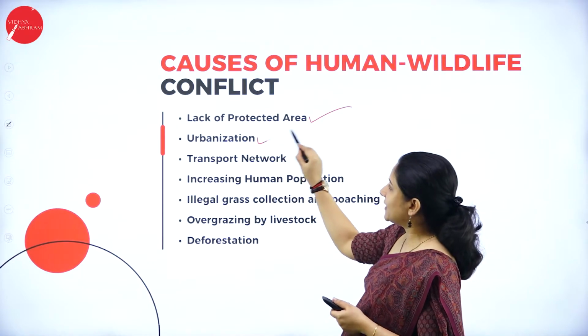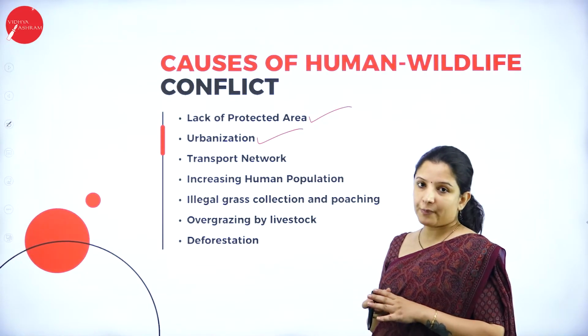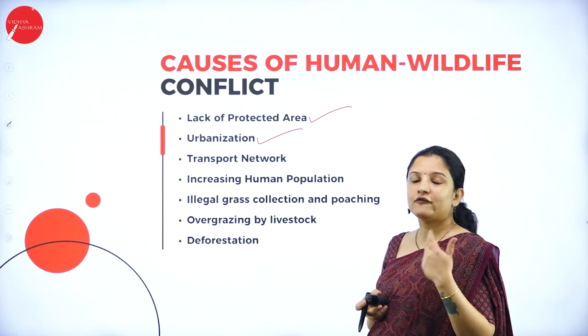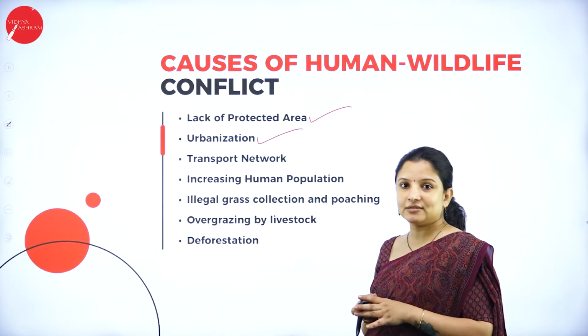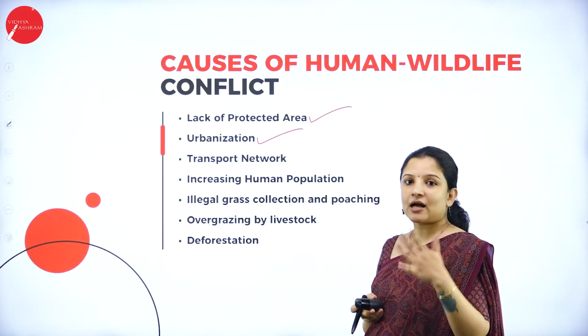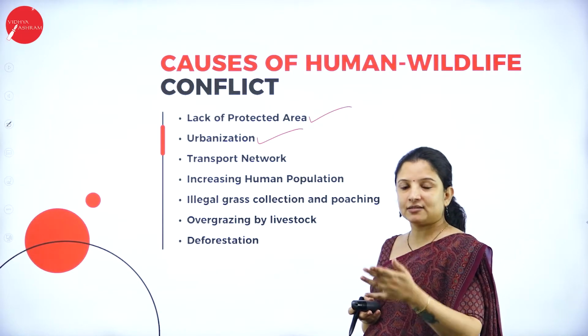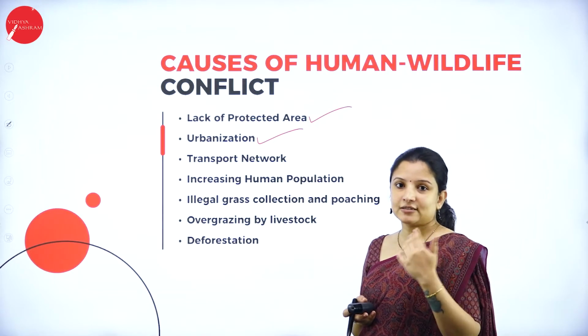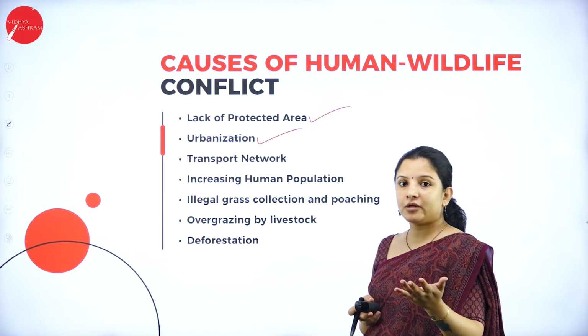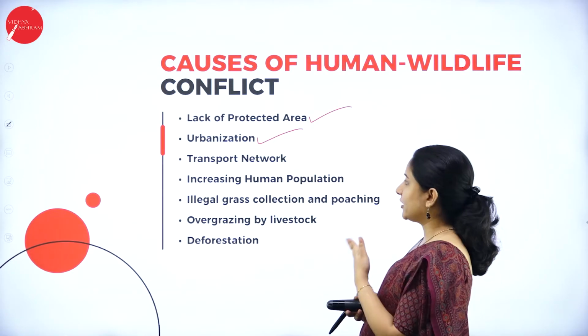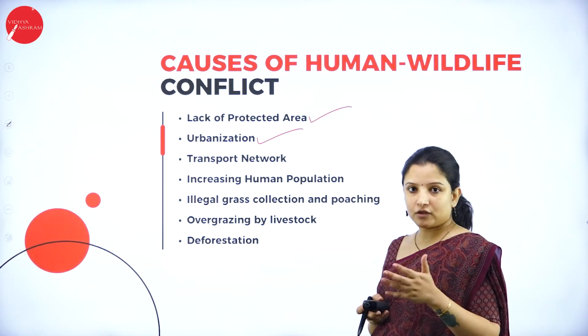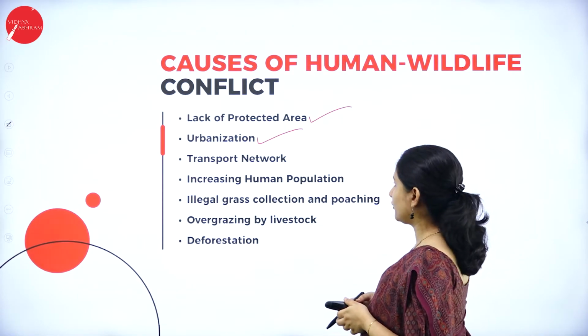Next is urbanization. As and when the population increases, the need for infrastructure also increases. The rural areas start to urbanize. Therefore, there is a need for a lot of space. Therefore, they'll start cutting down trees in the forest and converting them into urban lands. So urbanization is also one of the causes of human-wildlife conflict.